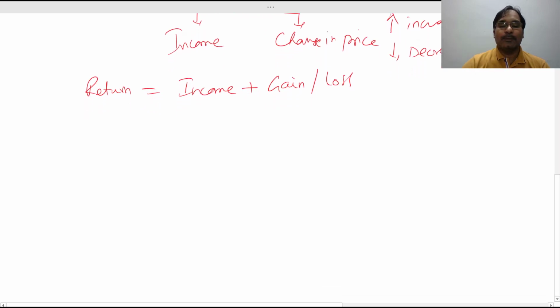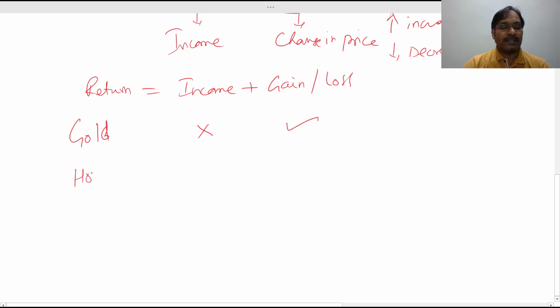This income component and gain or loss component vary from one kind of asset to another. Suppose you invest in gold and hold it for a certain time period, gold will not give you any income component, but there is a possibility of change in price, that is, you gain or you lose.